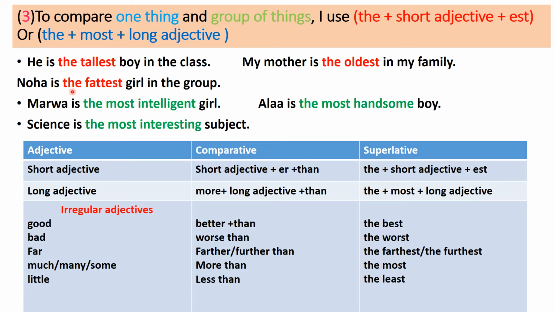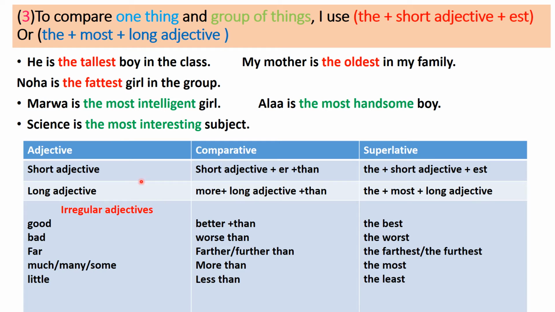What about if I have a long adjective? I put the most before the adjective. Marwa is the most intelligent girl. The most intelligent. Intelligent is a long adjective. Ala is the most handsome boy. The most handsome. Science is the most interesting subject. Interesting is a long adjective, so I put the most in the superlative case before it.